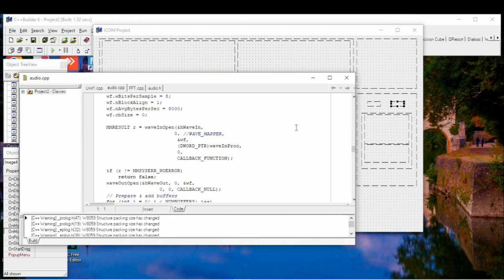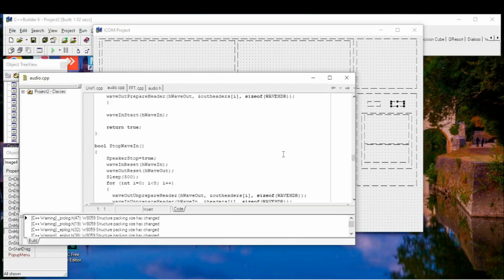So here card is 0, and microphone card is 0, and speaker card is also 0. In microphone it will be 1 and 1. In this program I will enable the microphone myself when I add a transmit button.